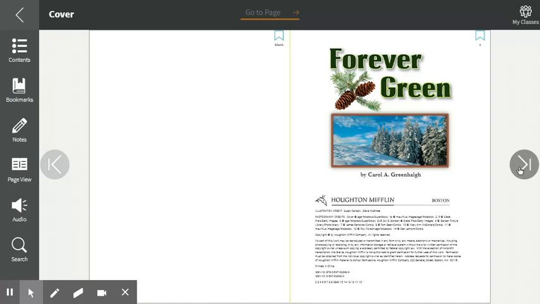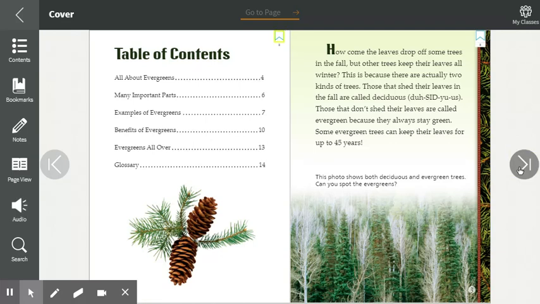This is your vocabulary reader for lesson 23, and it's called Forever Green, and it's written by Carol A. Greenhall, which is a very appropriate last name for this book. Here's our table of contents, and it has 5 different parts and a glossary.